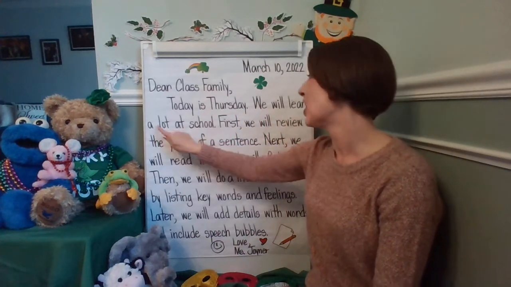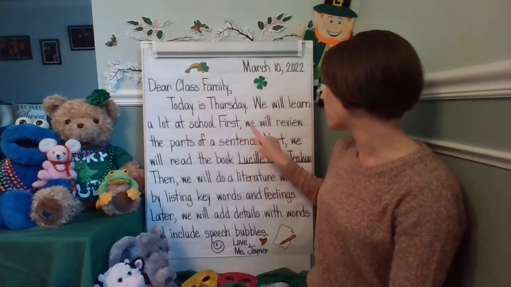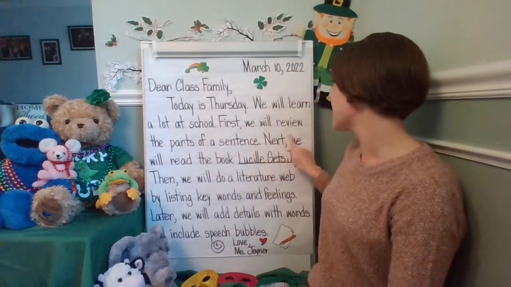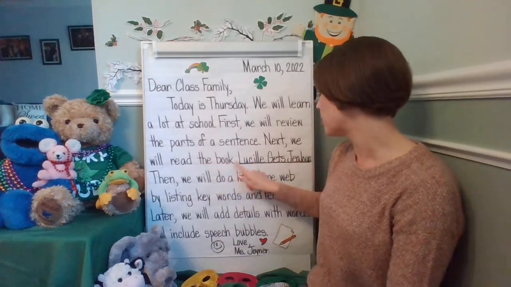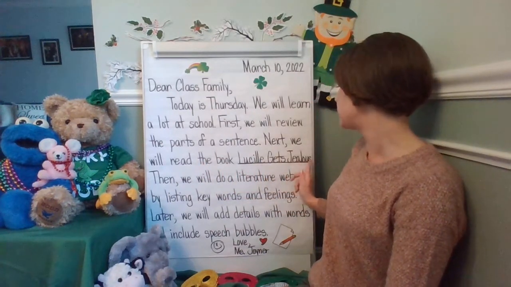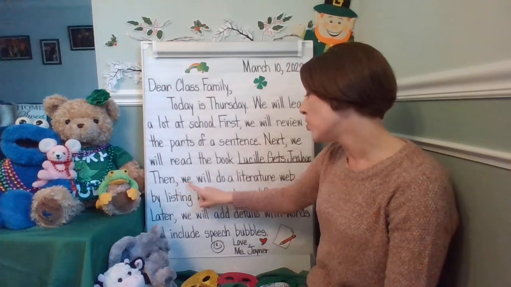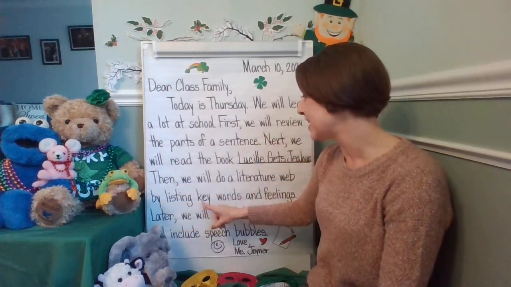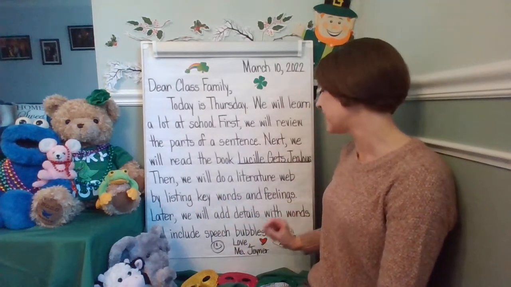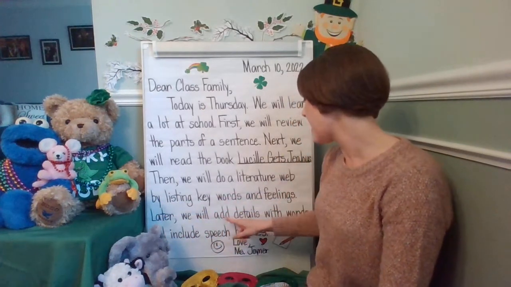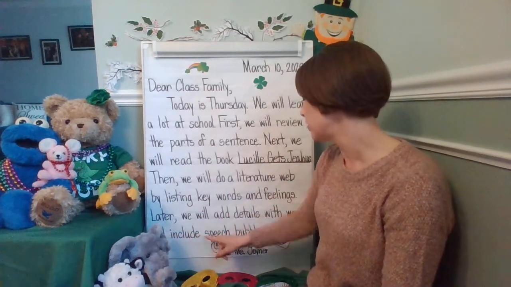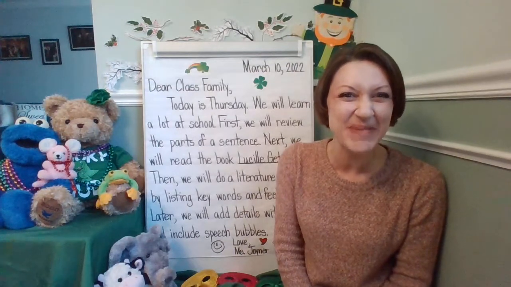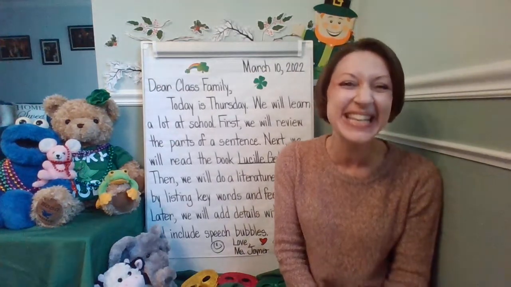We will learn a lot at school. First, we will review the parts of a sentence. Next, we will read the book Lucille Gets Jealous. Then, we will do a literature web by listing keywords and feelings. Later, we will add details with words and include speech bubbles. Love, Miss Joyner.